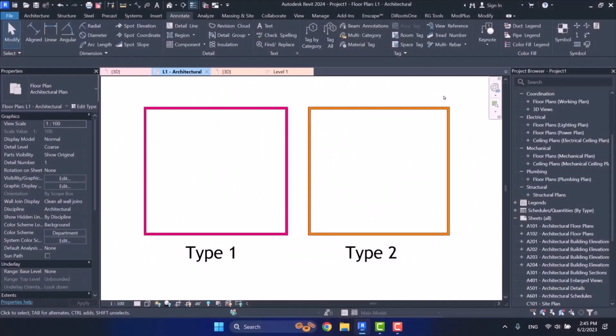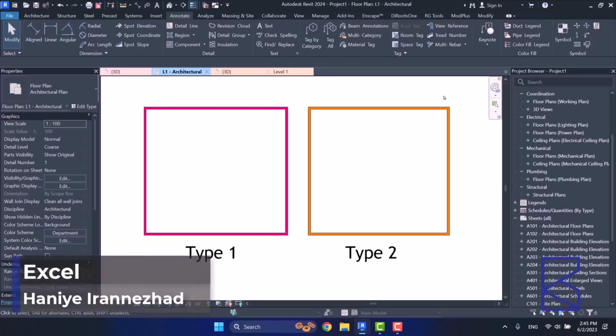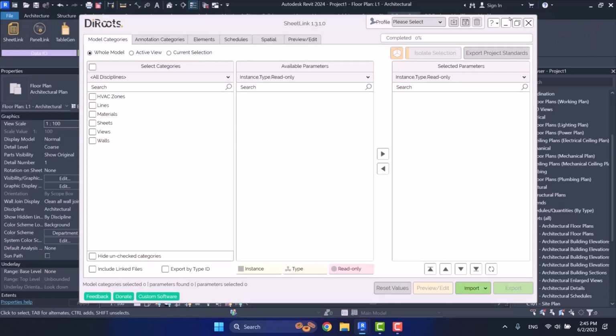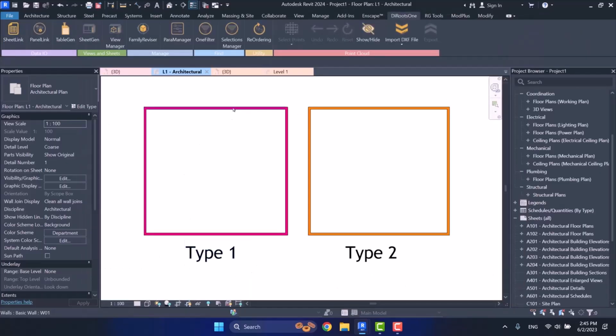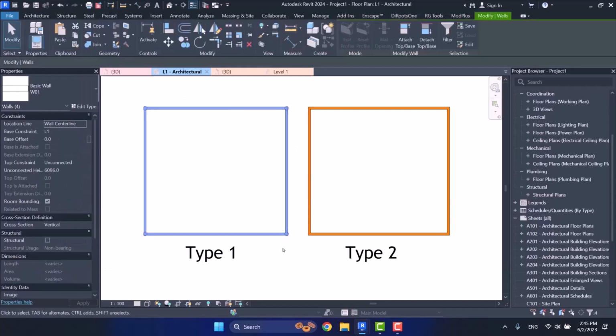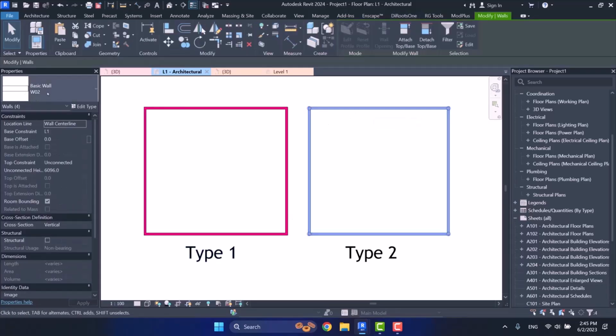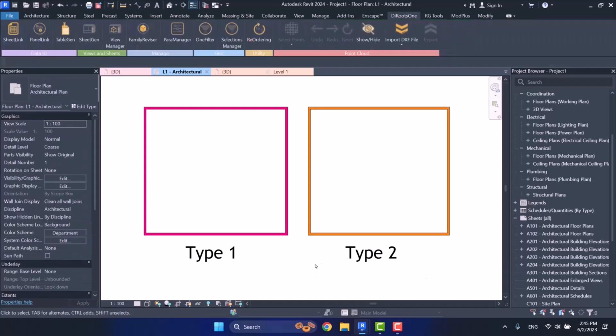In the previous session, we got introduced to export by type ID, and we talked about it exclusively. I want to give you another example of export by type ID, but in a different way. Here I open SheetLink. Before that, let me explain something. See, these walls that are here, these four walls, have the same type. That's W01. So I wrote it here. This is 1. And the orange walls that we have here are W02. So here we have two different types of walls.